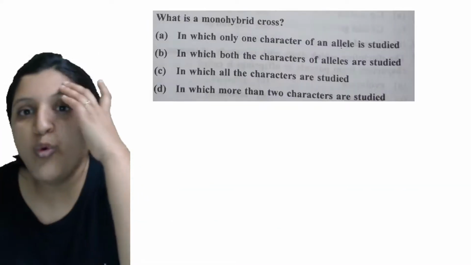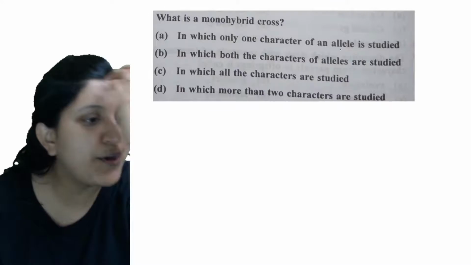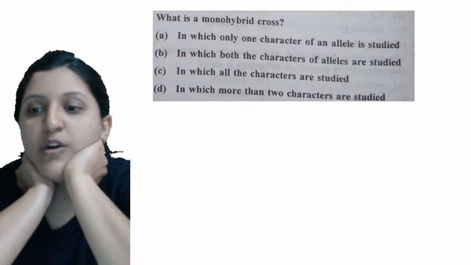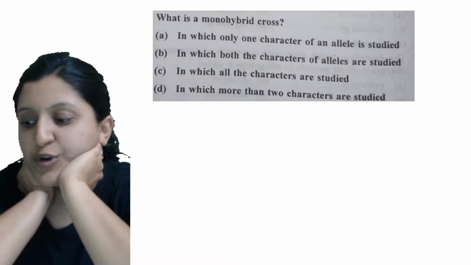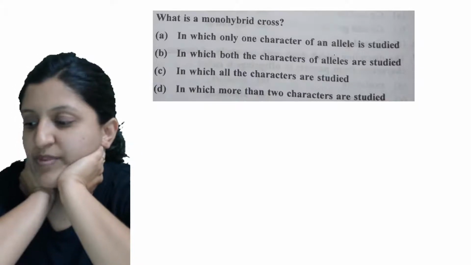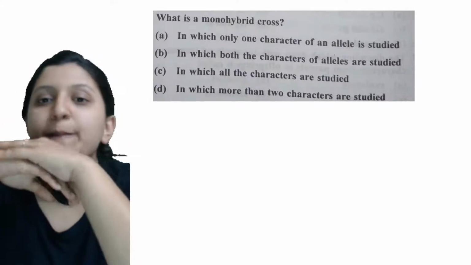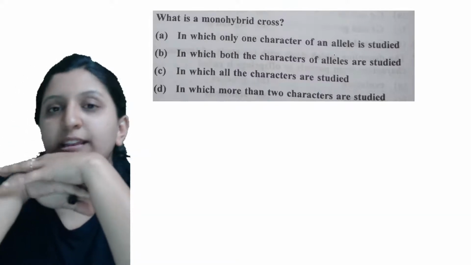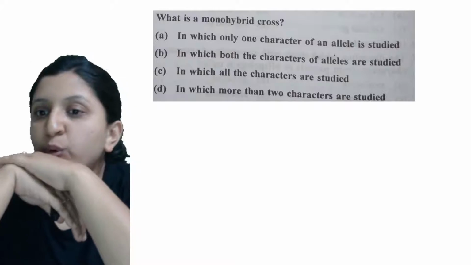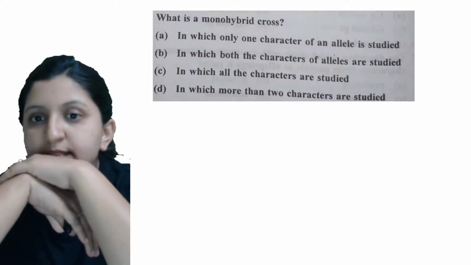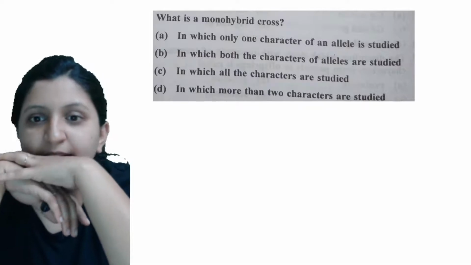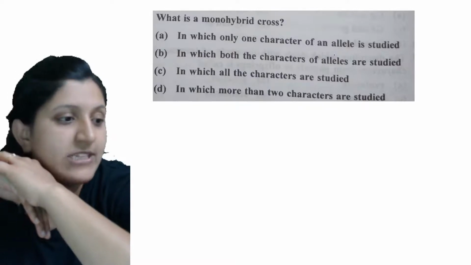Okay, so what is a monohybrid cross? Which one is a monohybrid cross? The options: in which only one character of an allele is studied, in which both the characters of the allele are studied, in which all the characters of the alleles are studied, in which more than 2 characters are studied.